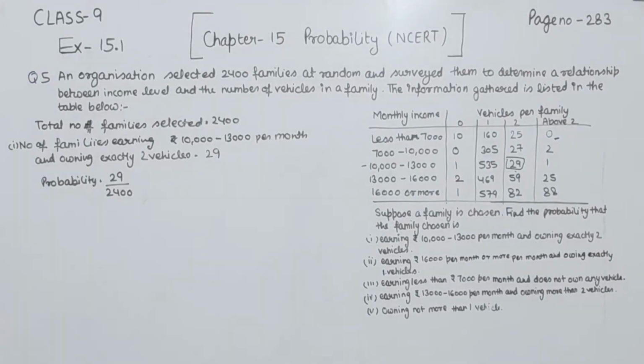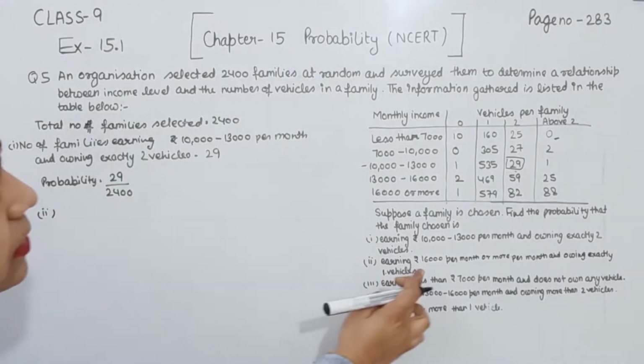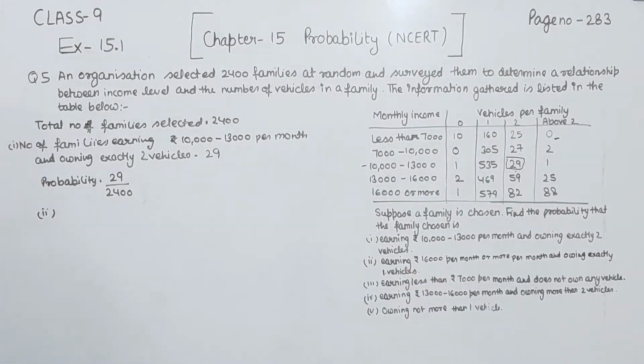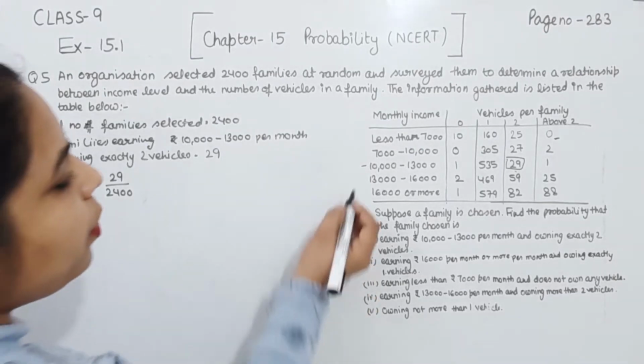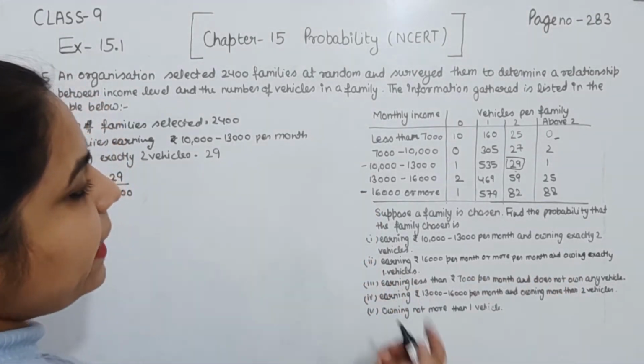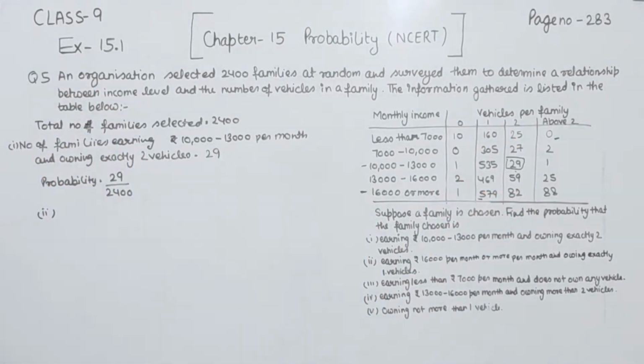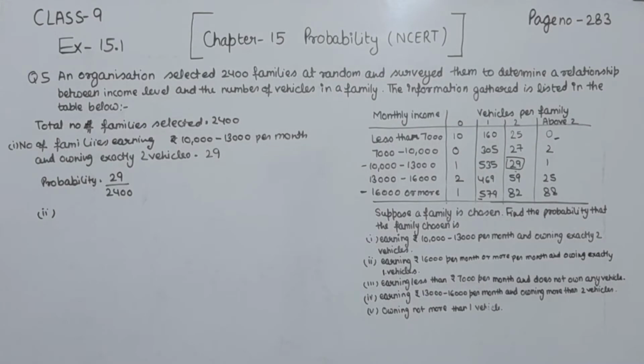Now comes part 2. In part 2, earning rupees 16,000 per month or more, this is the section, and owning exactly 1 vehicle. So this is the 1 vehicle. The number of families we have is 579.